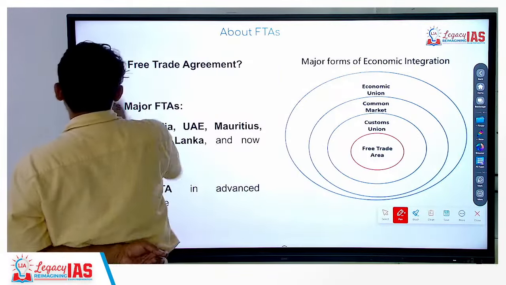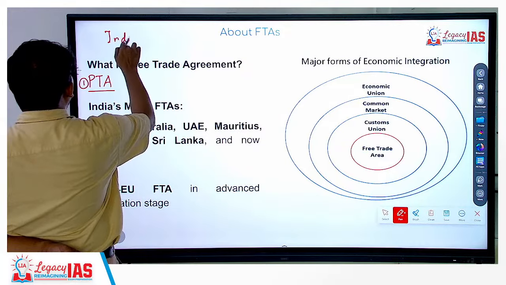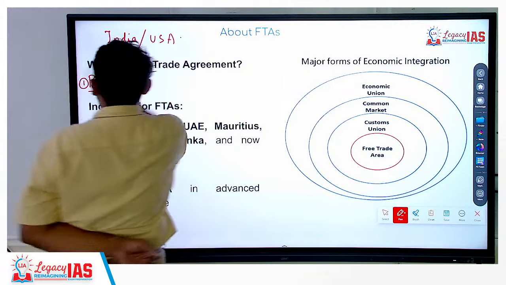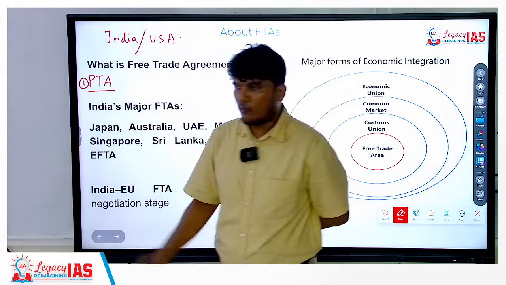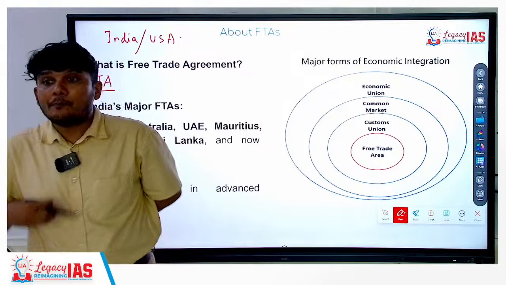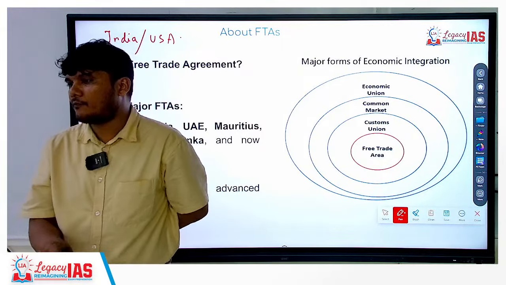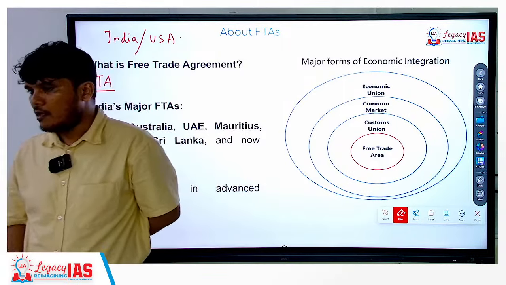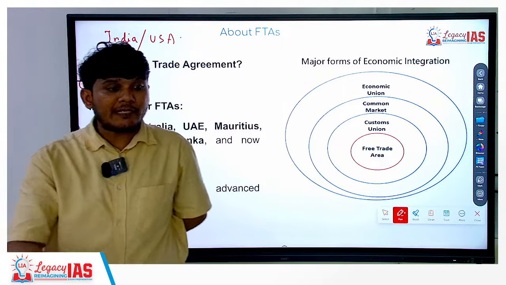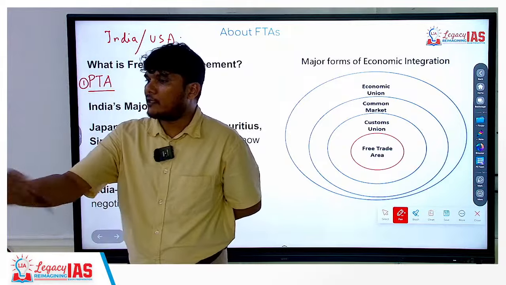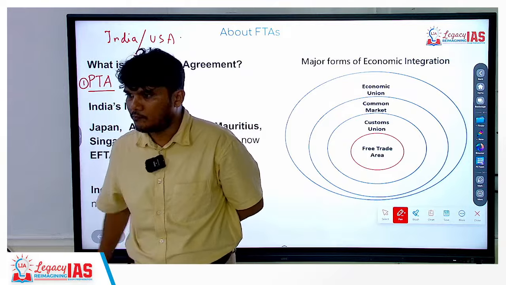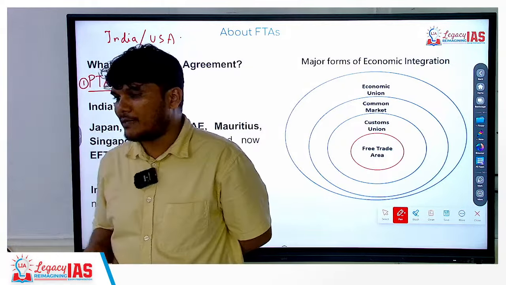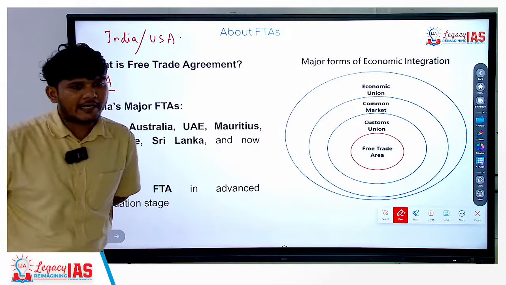Let's say these two countries, for example, are India and, hypothetically, the USA. We will have a preferential tariff for each other. Preferential means I am preferring to trade with you, so I will impose less tariff on you. You are preferring to trade with me, so you will impose less tariff on me. That is a preferential trade agreement.